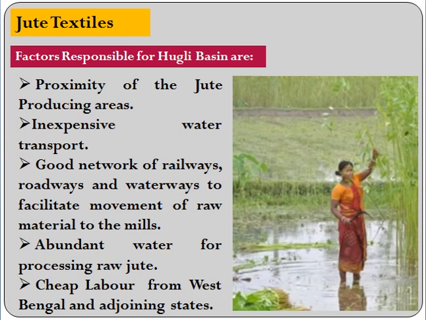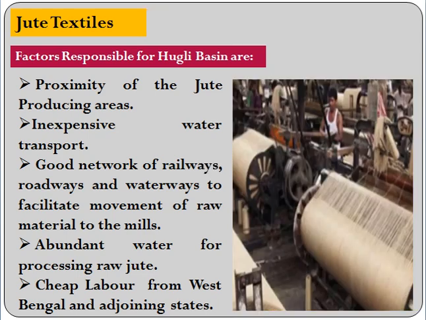Then there is cheap labor from West Bengal and even adjoining states. Adjoining states means it can be UP, it can be Bihar, Jharkhand. They easily get cheap labor. So, these are the factors that are responsible for the location in the Hooghly Basin.